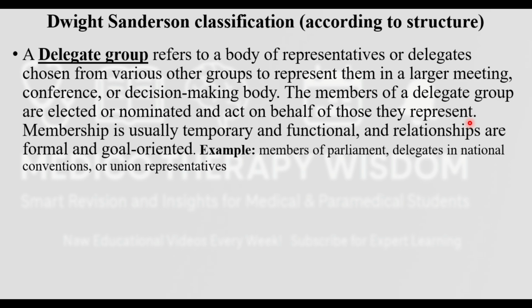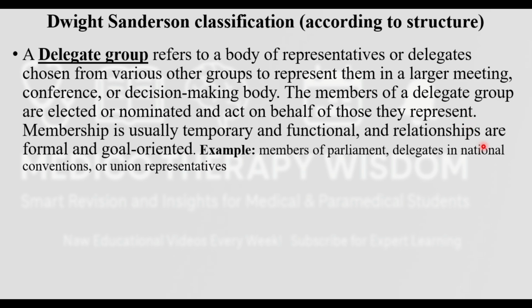Either they are going to be elected, where all 50 members vote, or they are going to elect the 3 persons who are best in their class and make them the representatives, or they can be nominated from 5 to 6 people, and then we can select. Okay, membership is usually temporary or functional, and relationships are formal and goal oriented.